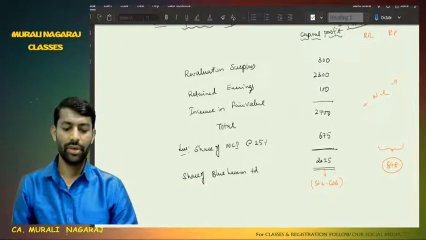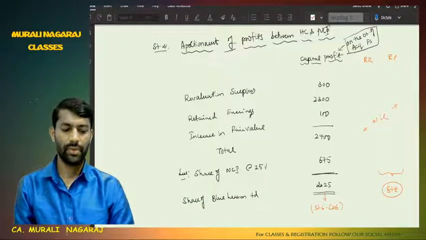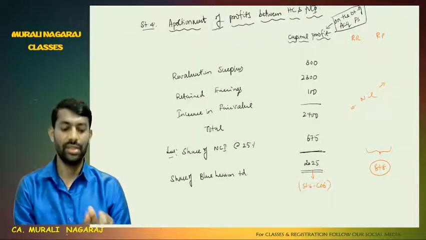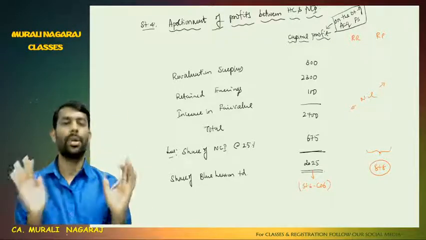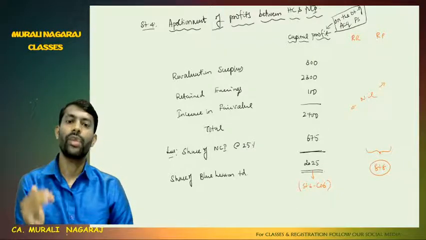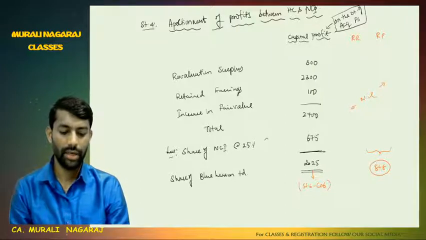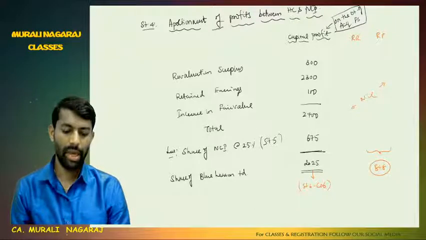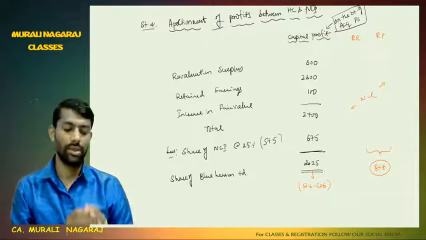Now, step number 4 lists revaluation surplus, retained earnings and increase in fair value. Just summarized here. There is no concept of pre and post, therefore everything is a capital profit. Total 2700. Out of that, the non-controlling interest share is 25%, which will go to step number 5. The balance is Blue Heaven Limited's, which will go to step number 6, cost of control.